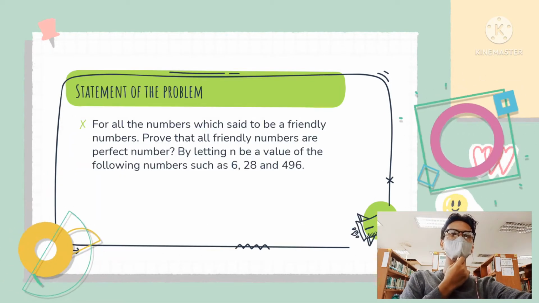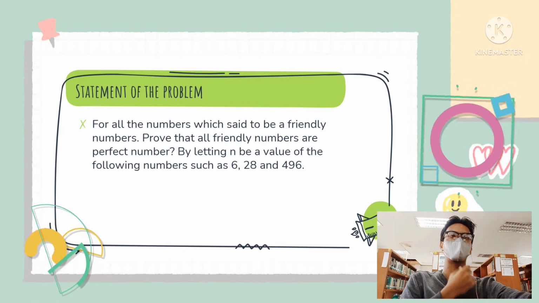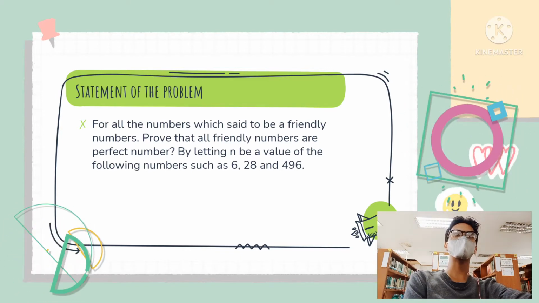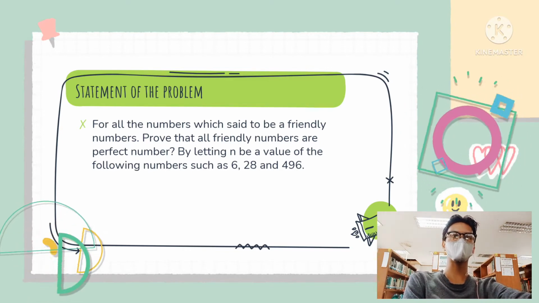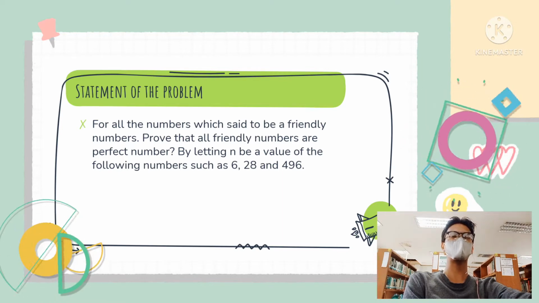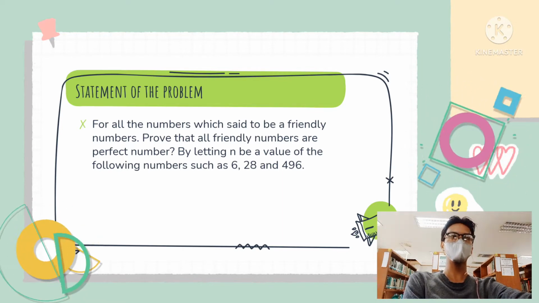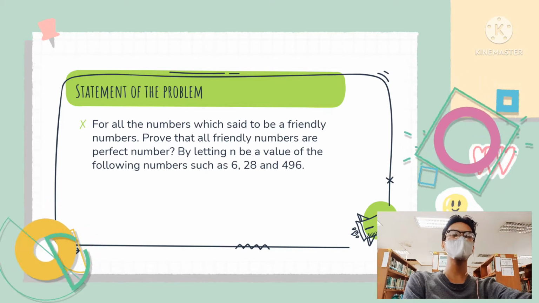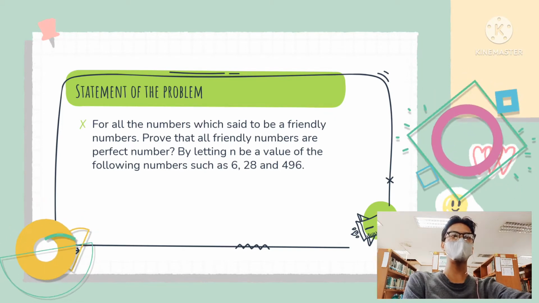Knowing these three can help us determine the value of numbers. So this is our statement of the problem. For all the numbers which are said to be friendly numbers, prove that all friendly numbers are perfect numbers by letting n be a value of the following numbers such as 6, 28, and 496.